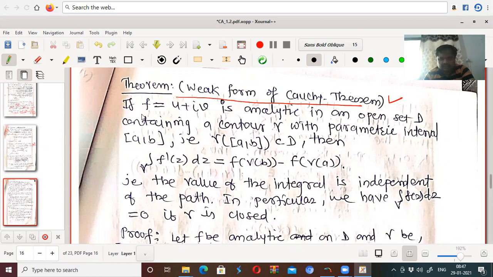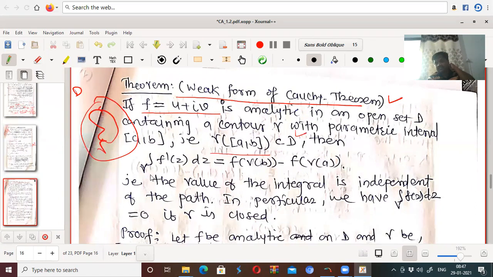If f equals u plus iv, a complex valued function, is analytic in an open set D, we know what is meant by an open set D, containing a contour gamma, such type of contour, I will call this gamma, with parametric interval AB, that is gamma of AB is contained in D.